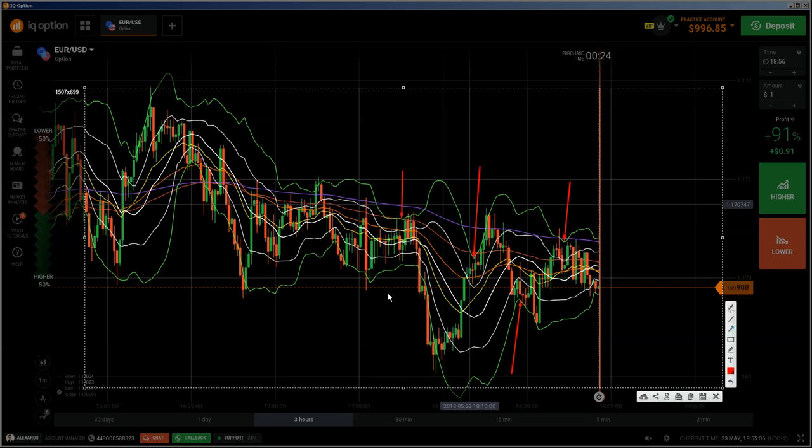Yes, here also Bollinger Squeeze. Here you have again Bollinger Squeeze. That is a Bollinger Squeeze, when the Bollinger bands are getting closer together.